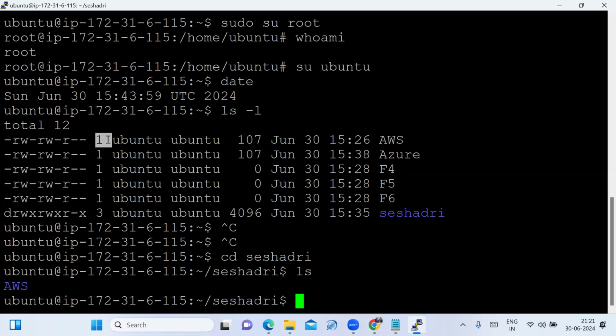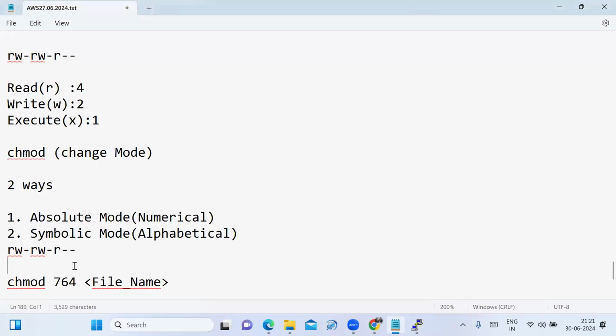I don't know what the 1 is and what the 3 is. Here this is nothing but the size. The file size is represented. The empty files you created, F4, F5, F6, that's why the file size is 0. The AWS file size is what it is showing. Azure is also the same, right? This is the file size for this directory. This is your created date and time. Fine. Now I'm changing the file permissions.